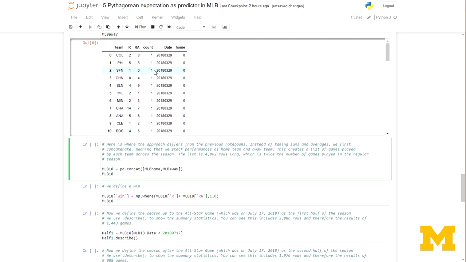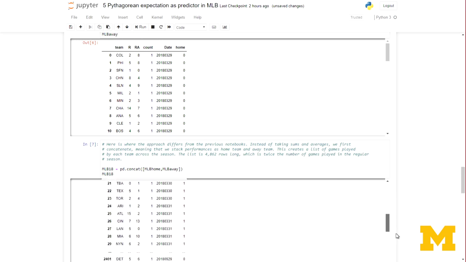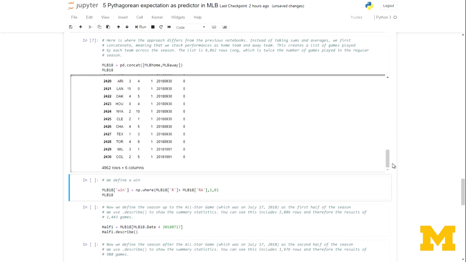When we do that, you can see that we have a list that is now 4,862 rows long. Effectively, we could then list this in date order, because we've got the date in the data frame, and create a subset which is performance up to a certain point in the season. That's how we're going to create the two halves of our data. We're going to look at performance in the first half, for which I'm going to choose an arbitrary date, and then look at the second half.